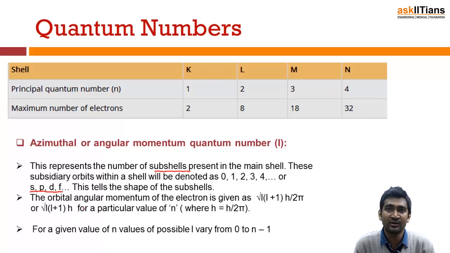Also, with the knowledge of subshells, you will have the orbital angular momentum of the electron, that is equal to root of L into L plus 1 h by 2 pi. Okay, for a particular value of n.